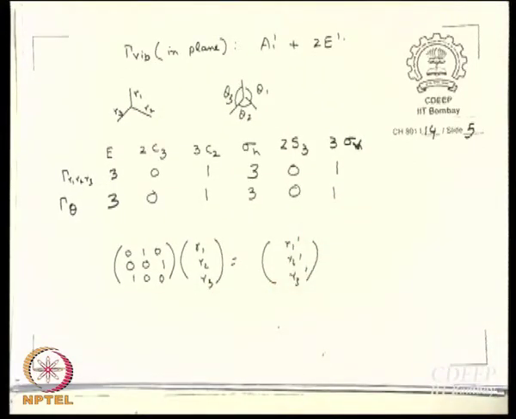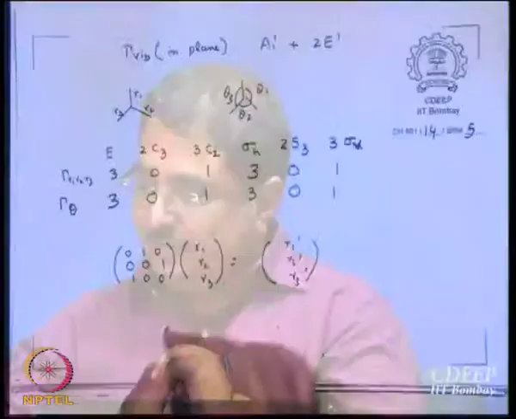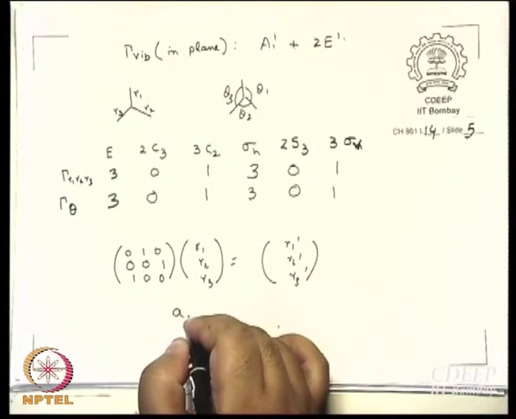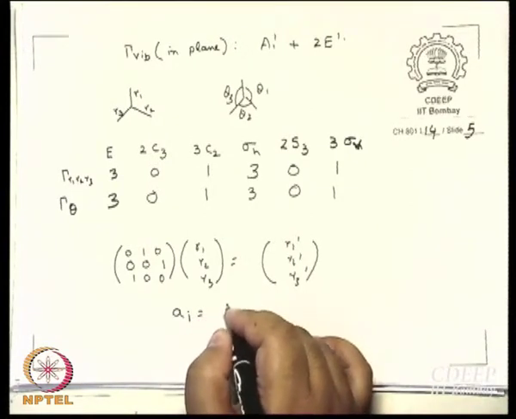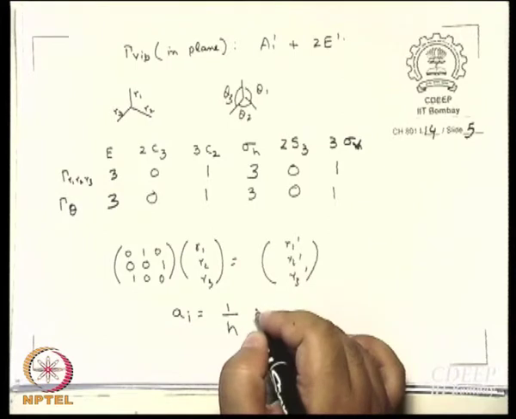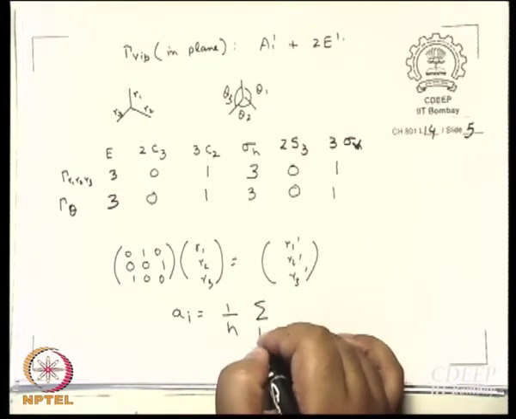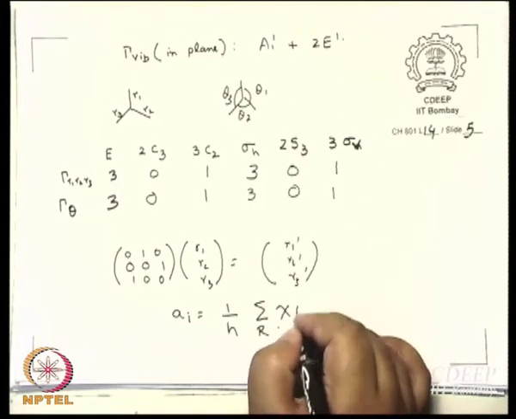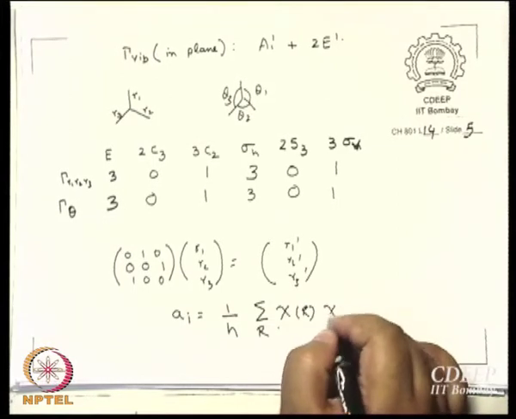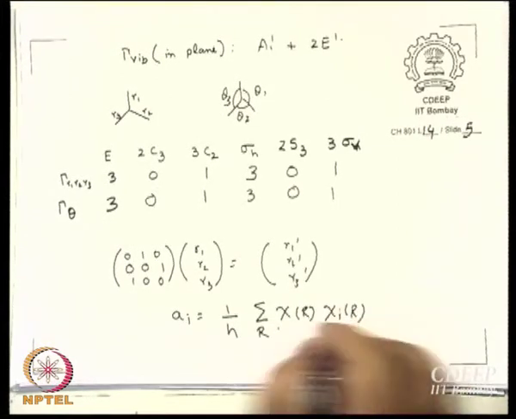So, now what is the next step? I have to break these reducible representations down into constituent irreducible representations. How will I do it? Ai, what did I say? Ai equal to 1 by h sum over R chi i of R times chi of R. Very good.